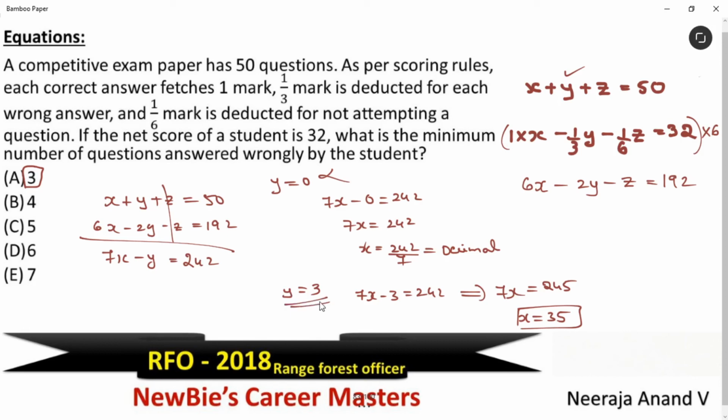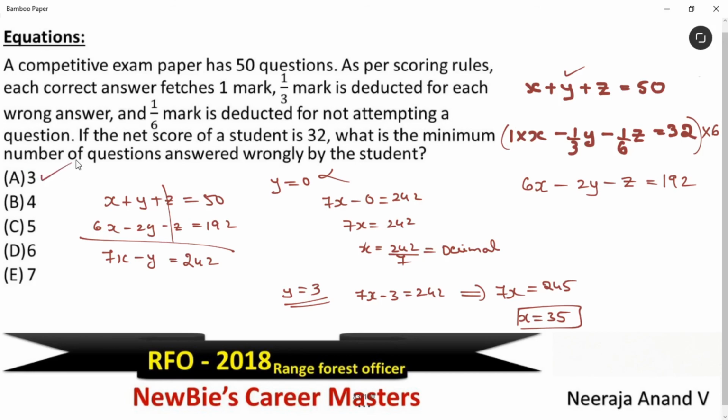I hope this is clear. You can ask me, ma'am, what if we get a decimal value here also? Simple. See, 3 is the least value among these values. If not 3, you have to take 4. If not 4, 5. Instead of starting from 0, 1, 2 and then reaching 3, just use the options directly to answer the question. I hope the technique is clear. For this question, yes, option A is the answer.